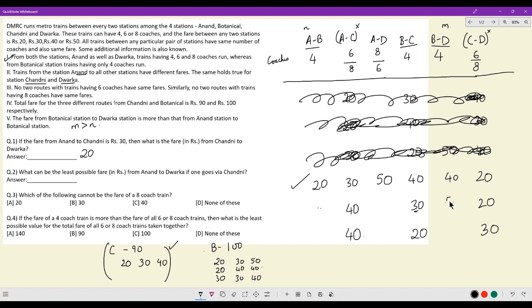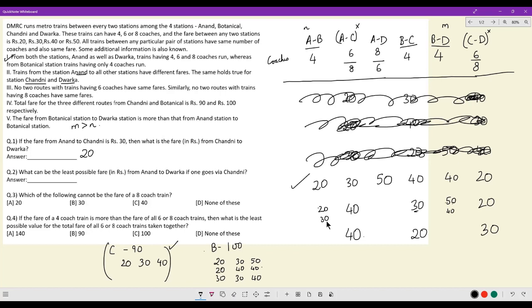50, 20 and 40, 30. These two possibilities I'm getting here. Okay, let's see right now. A, the two prices are distinct. For BC, 30, 20, fine. D, 50, 20, 40, 20.